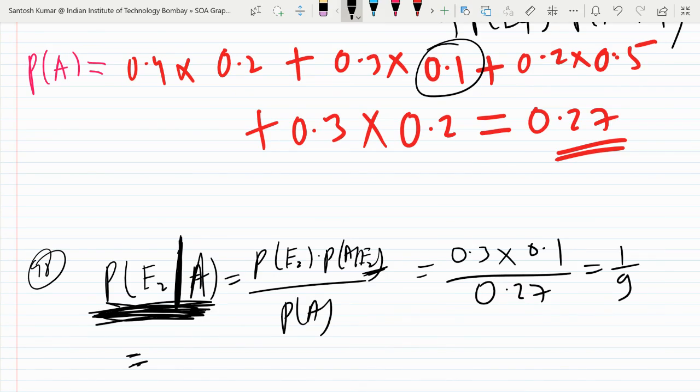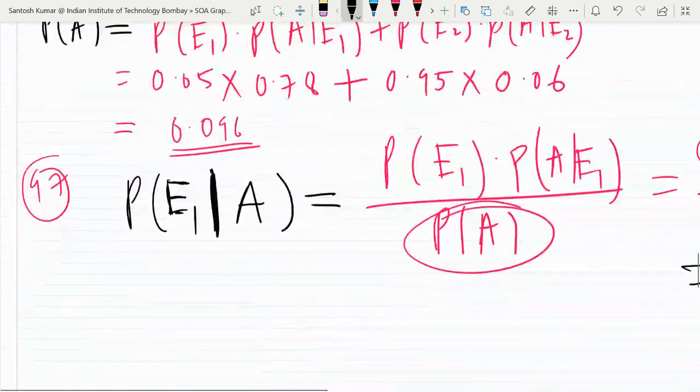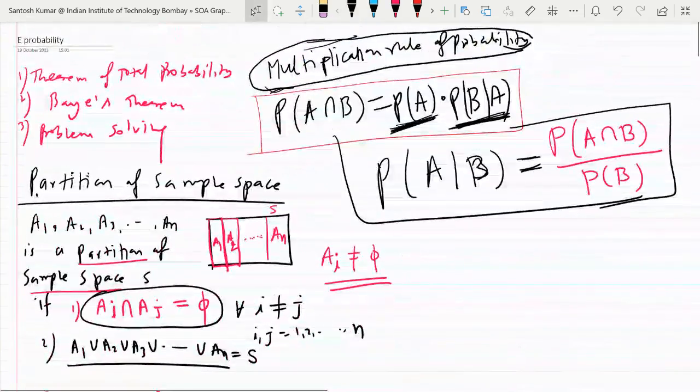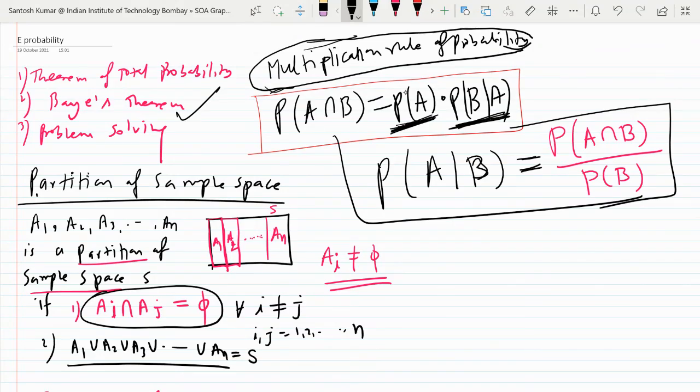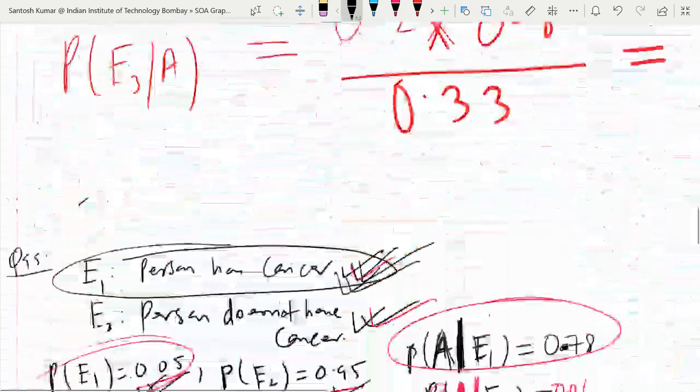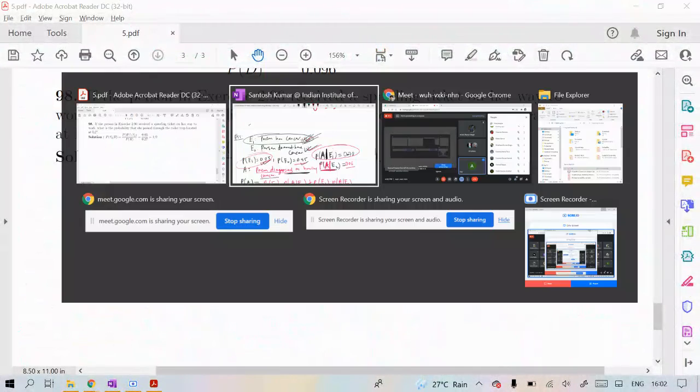So I would request you to please solve all the questions in your booklet, whatever book or notes you follow. You solve examples and exercises based on Bayes theorem and total probability, and then you may ask your doubts in the next class if you get any.